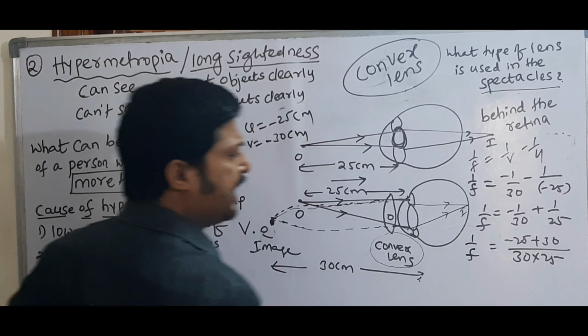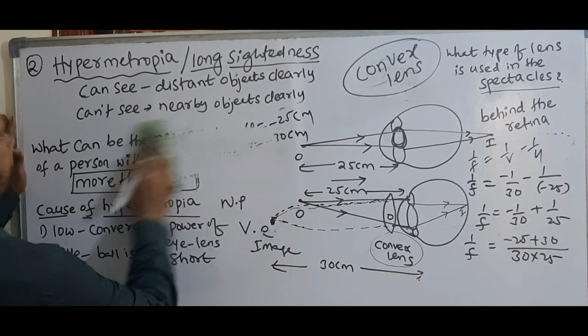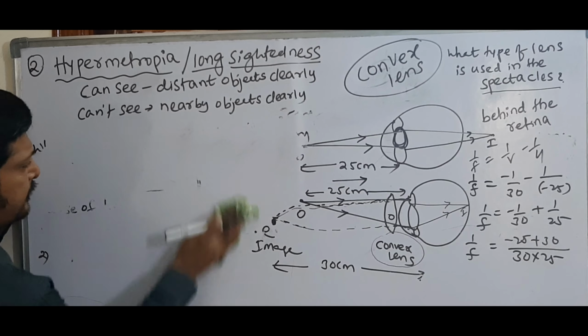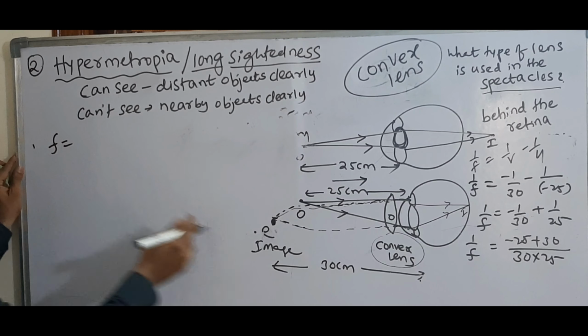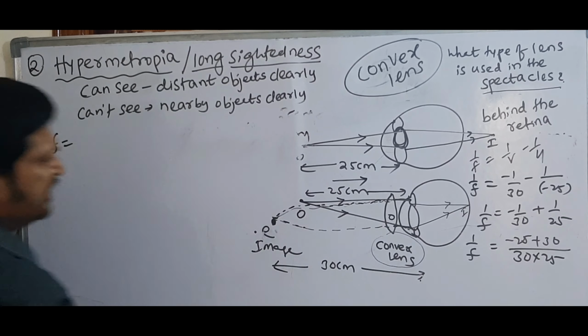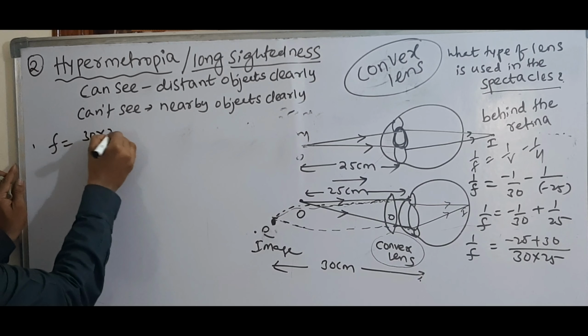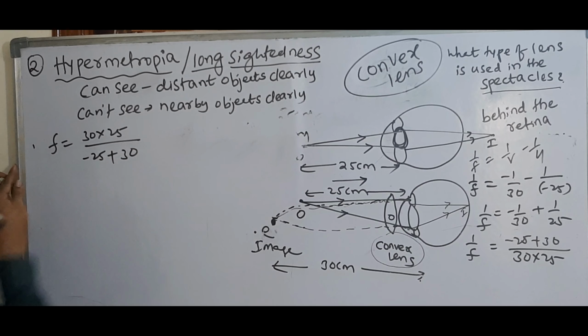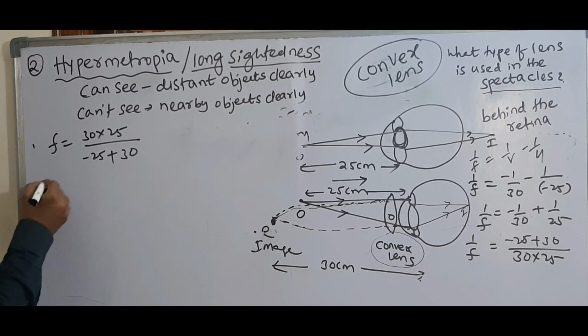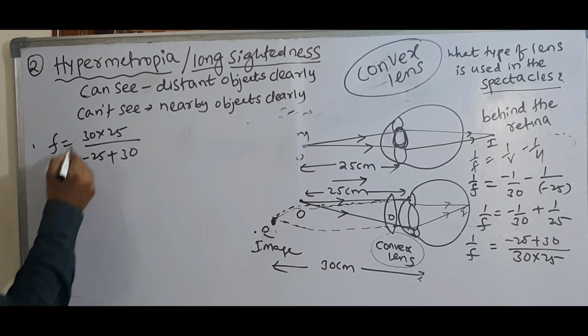So this is 1 by f. Then the reciprocal of this: f is equal to 30 into 25 by minus 25 plus 30.